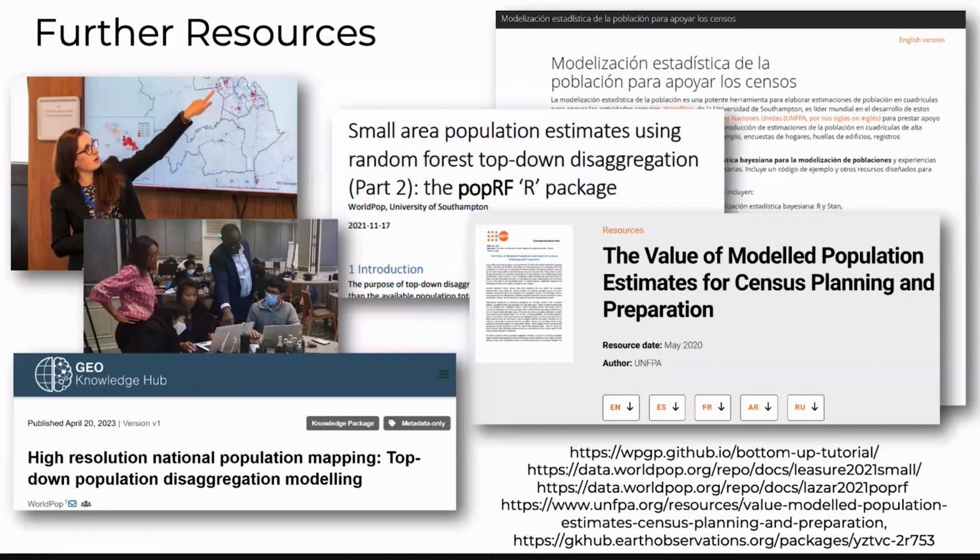So just to finish off, there are many resources that you can go to explore those data sets, to do training yourself. And of course, this is an active research area, and we're continuing to update these data sets, particularly in some of those conflict-affected countries where conflict itself can result in changes of those populations. So integrating displacement data, for instance.